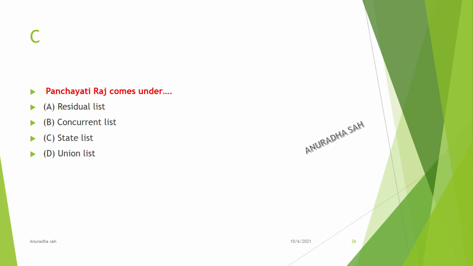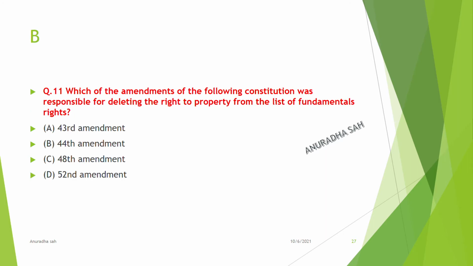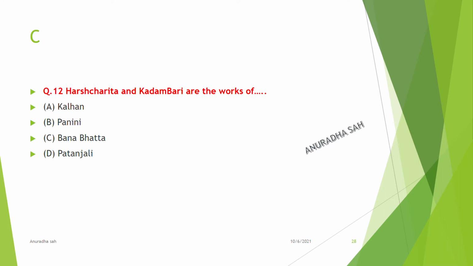Panchayati Raj comes under the state list. Which amendment of the Constitution was responsible for deleting the right to property from the list of fundamental rights? Answer: 44th Amendment. Harshacharita and Kadambari are the works of Bana Bhatta.